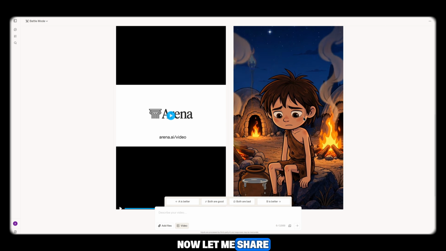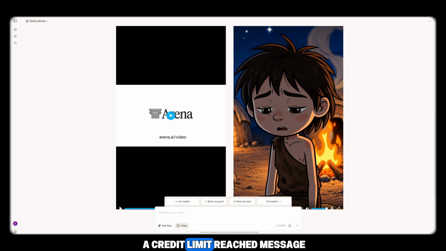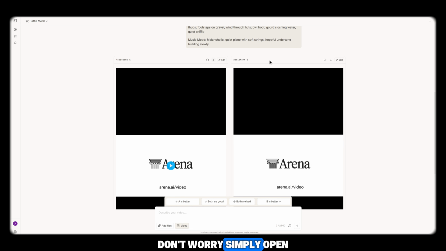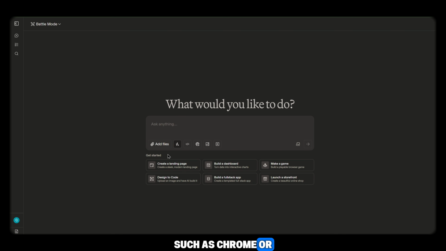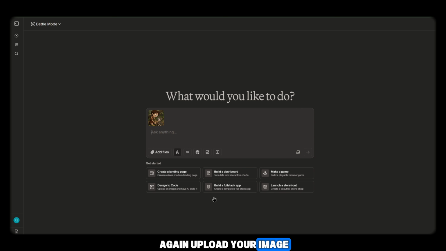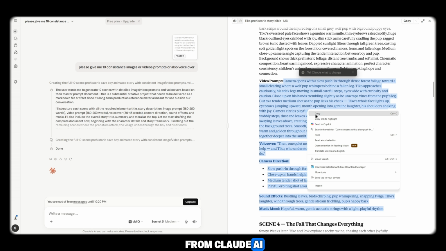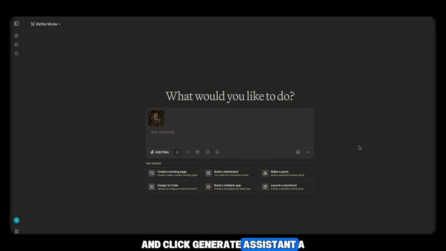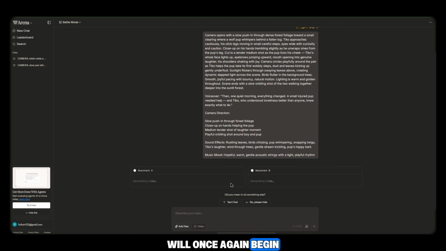Now, let me share an important tip. If you ever receive a credit limit reached message, don't worry. Simply open another browser, such as Chrome or Microsoft Edge, log into Arena AI again, upload your image, paste your video prompt from Claude AI, and click Generate. Assistant A and Assistant B will once again begin creating your videos, and within a few moments you'll have two fresh results ready to preview.